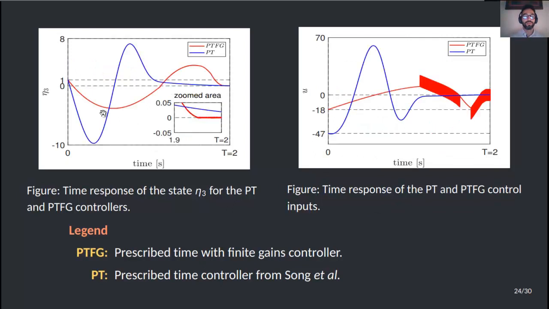In this slide we show the third state. The same happens here, where the states are steered only to a neighborhood of the origin in the case of the prescribed time algorithm, and in our case the states are steered to the origin regardless of the disturbance affecting the system. In both cases, the control input remains bounded, as shown in the figure on the right.